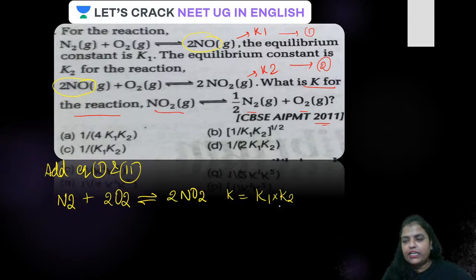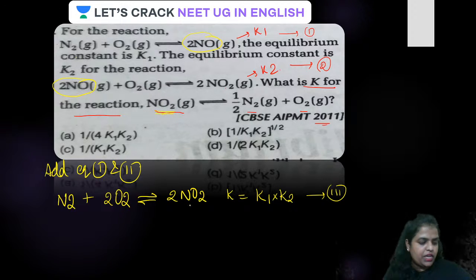Now, guys, the equilibrium constant is going to become K1 times K2. Is that clear? Now, let this be equation 3. We have to get the required equation with NO2 on the reactant side, whereas in equation 3, NO2 is on the product side.